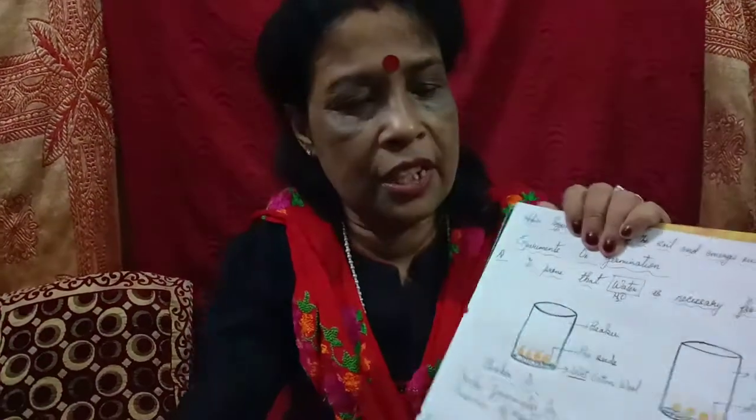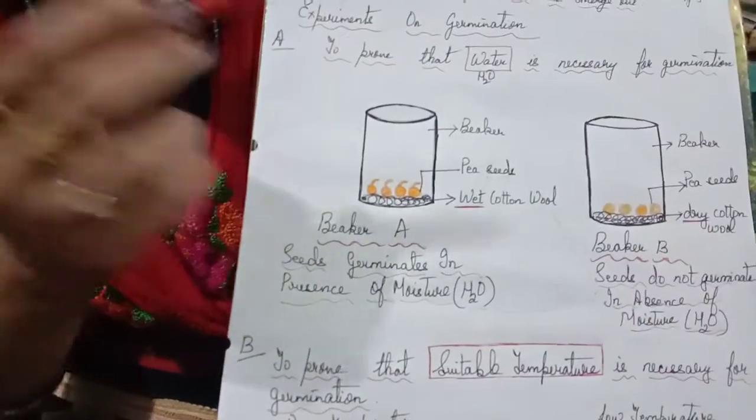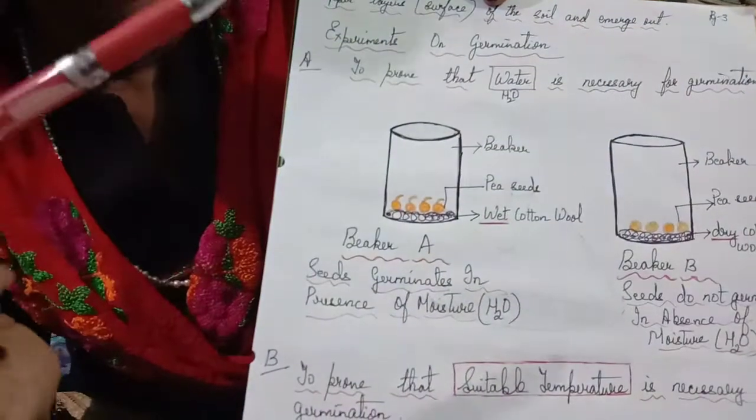Clear? Now there are a few experiments to prove why or how water, temperature and oxygen are necessary for germination. Let me show you this experiment. So what do you find in this? In the first case, we want to prove that water is necessary for germination.